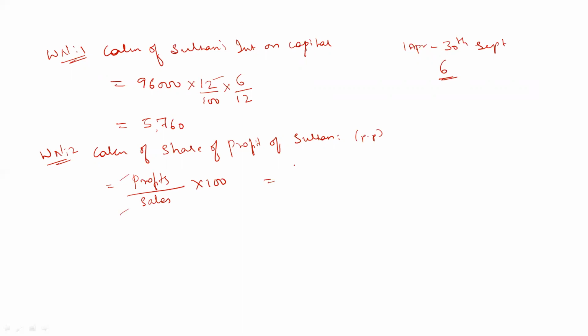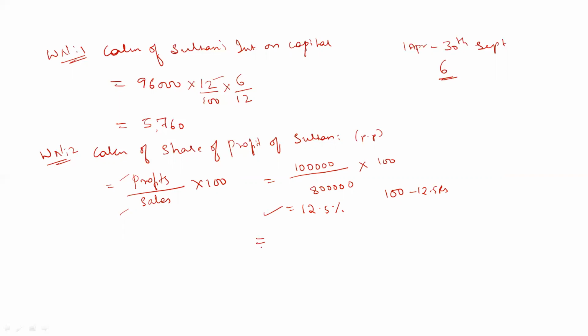The previous year profits given in the question are 1 lakh rupees, divided by the sales, which are 8 lakh rupees for the previous year, into 100. If you do this we will get the percentage as 12.5 percentage. So if products worth 100 rupees are sold, out of that we are getting 12.5 rupees as profit. This percentage we have found out.